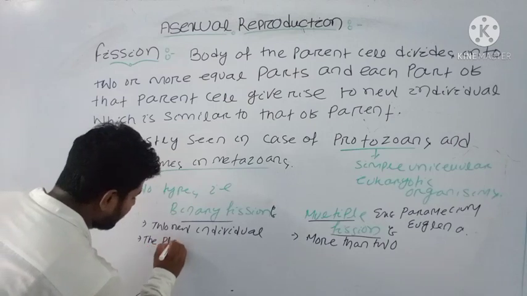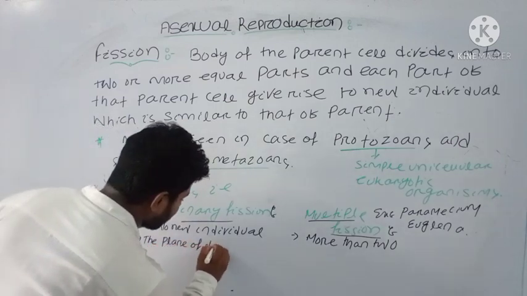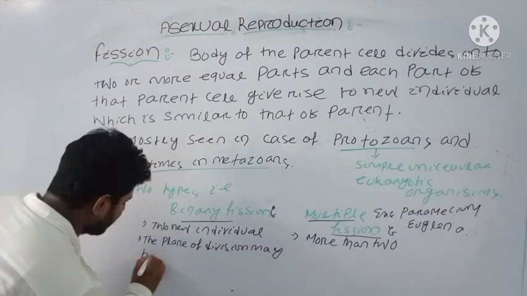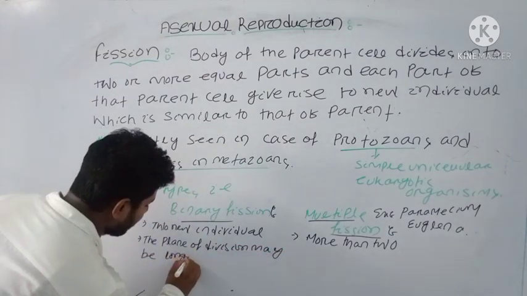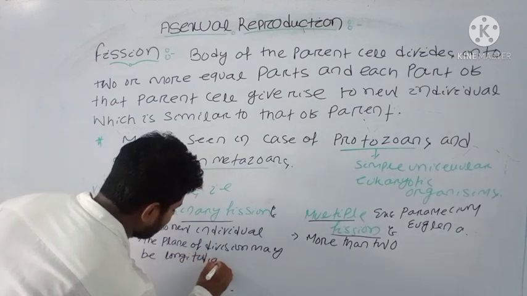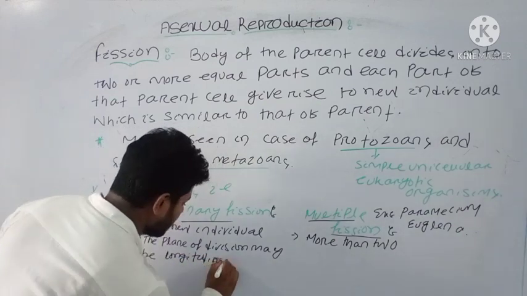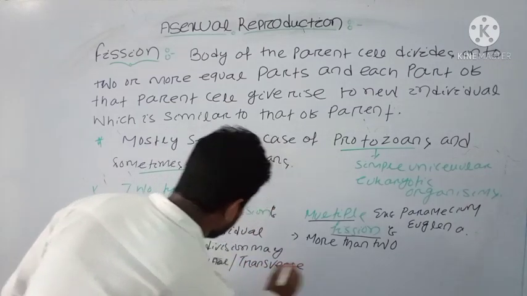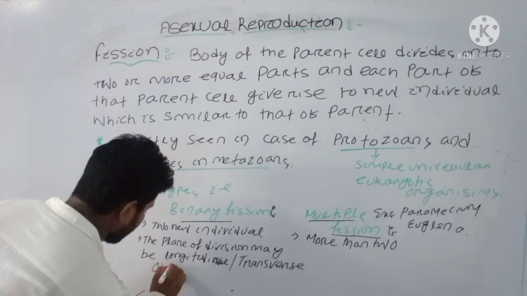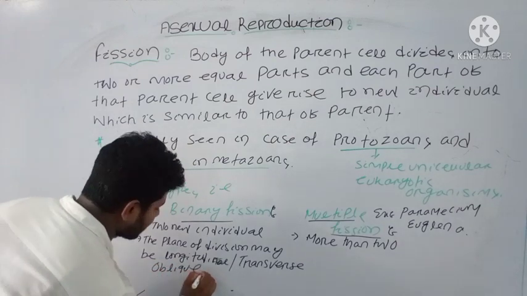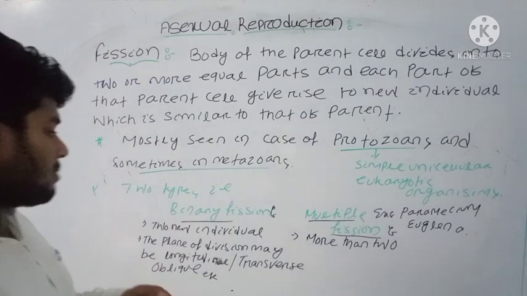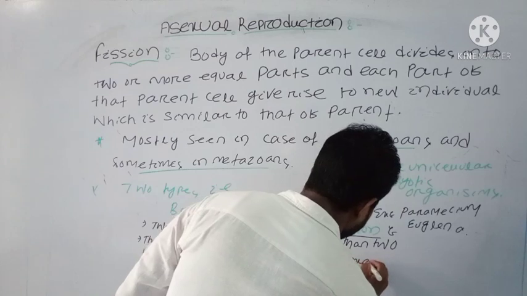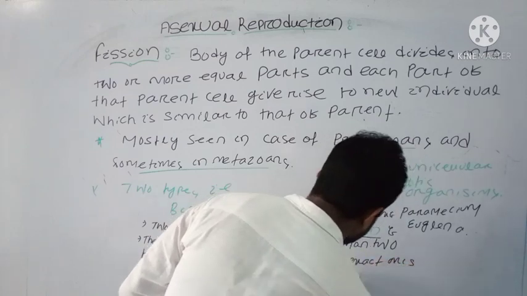The plane of division may be longitudinal, transverse, or it may be oblique, okay, etc. And here in the multiple fission, there is no exact axis of division.